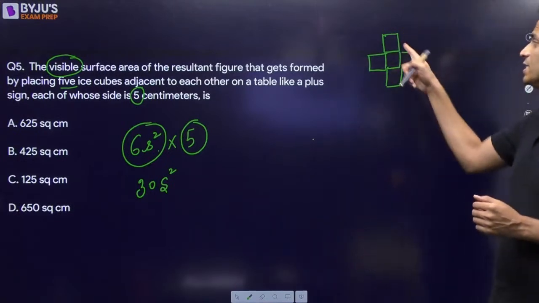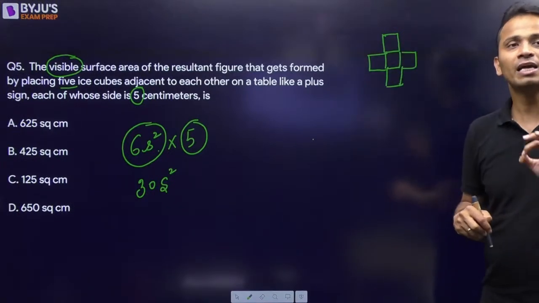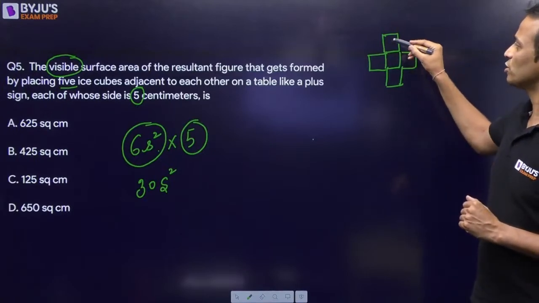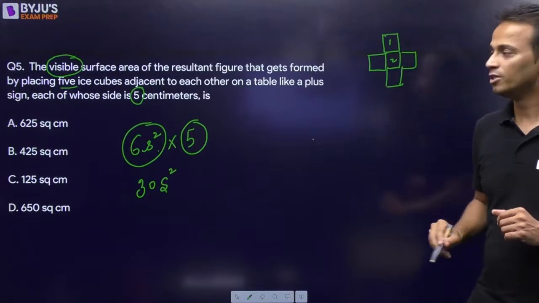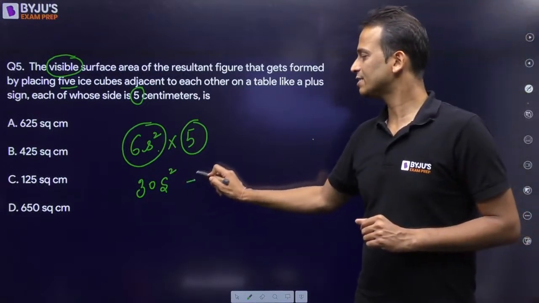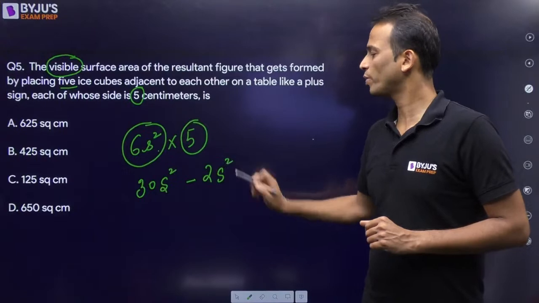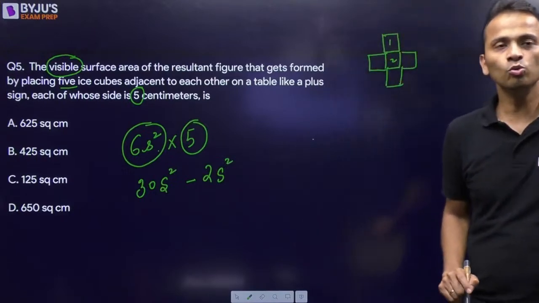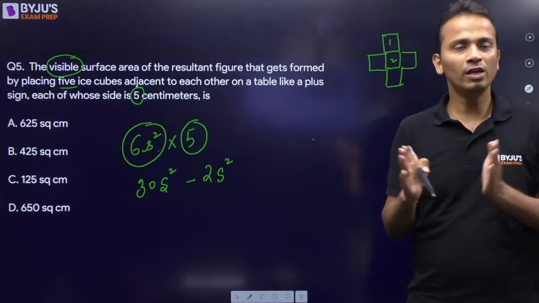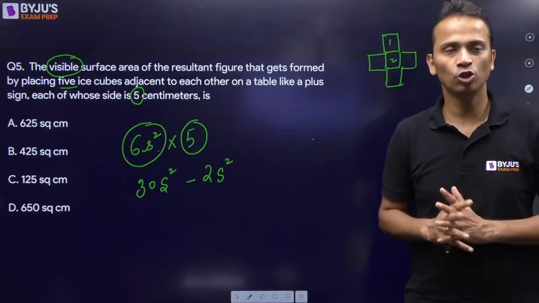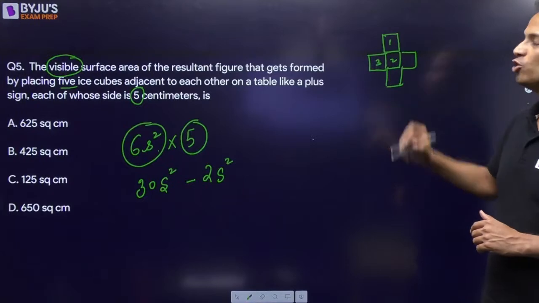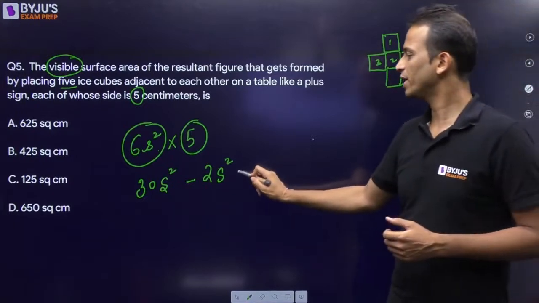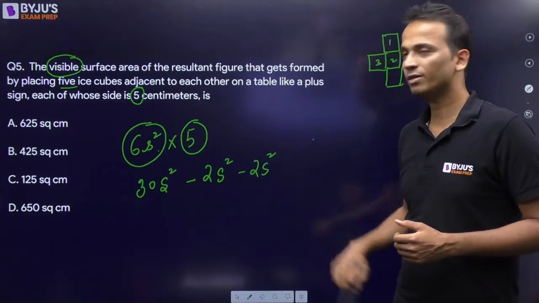Now, how many times is this happening? First, cube number 1 and 2 are joined, so I'll subtract 2s square. Then cube number 3 and 2 are pasted, so again minus 2s square.